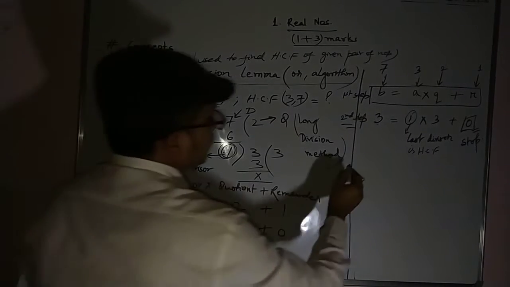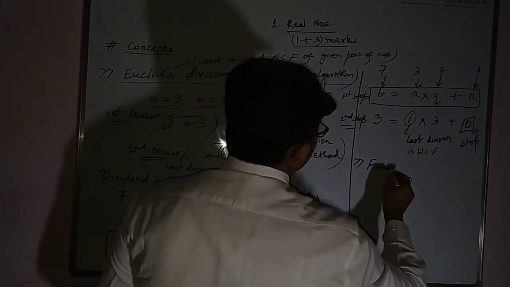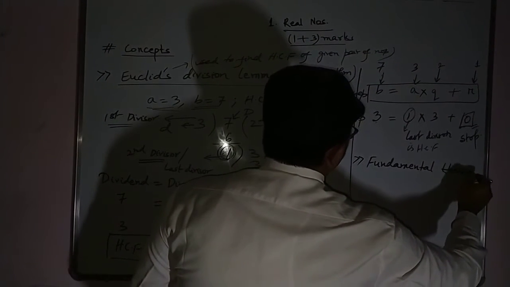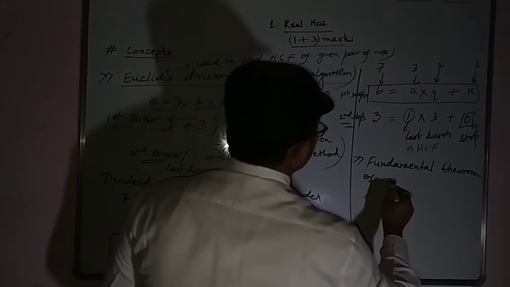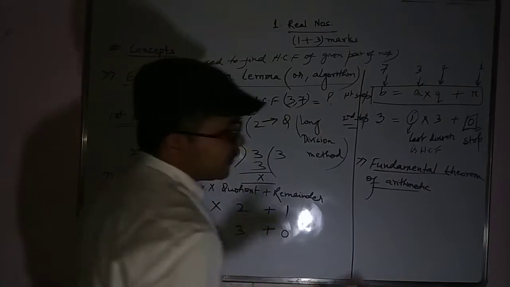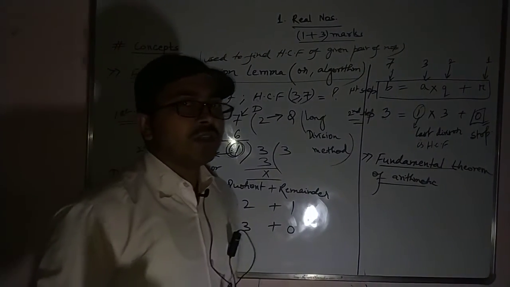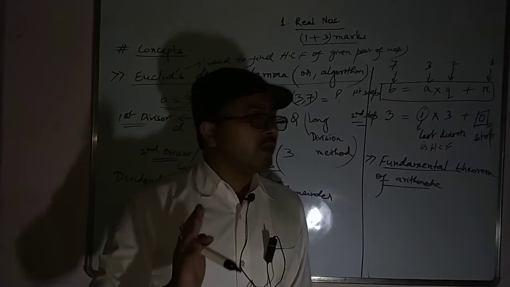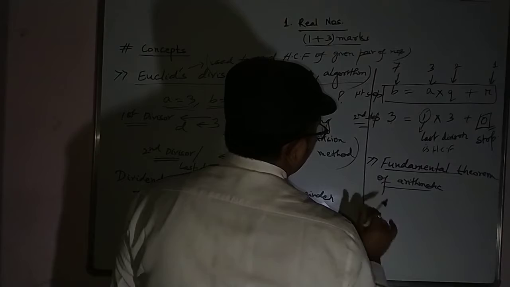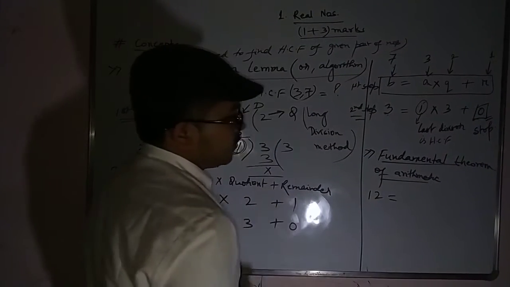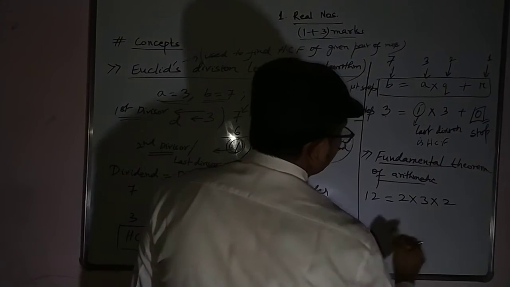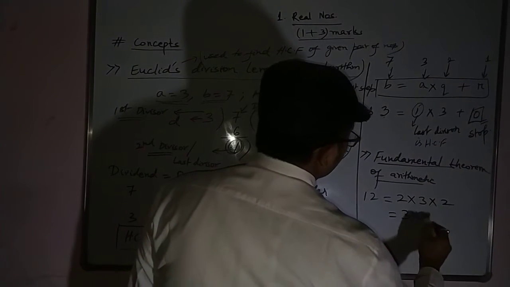Next topic we have is the fundamental theorem of arithmetic. What does it say? It says that every composite number can be expressed as the product of primes. That means if I write 12, how can I write 12? 2 into 3 into 2, or 3 into 2 into 2, or 2 into 2 into 3.